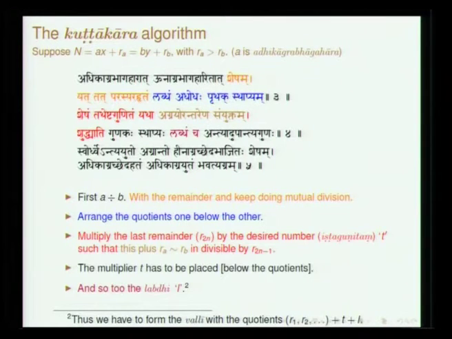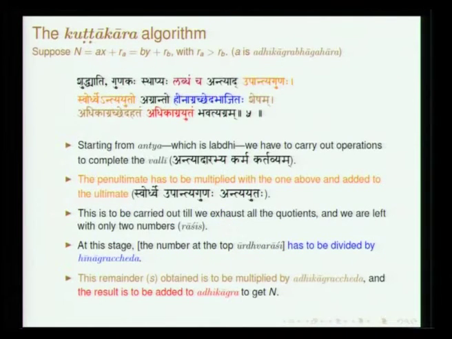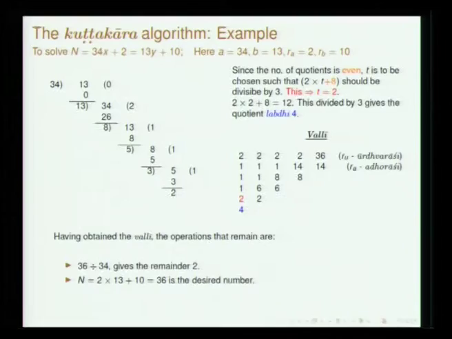Then he says that gunaka, whichever is the multiplier, ishta has to be placed below. Labdhancha means that when this is divided, whatever be the quotient, that is called labdhi, that also has to be placed. And then sthapyam upantya gunaha. So, having placed this valli one below the other, for instance if we see this problem, 2 1 1 1 2 4. So, 2 is the ishta and 4 is the labdhi. So, 2 1 1 1, these are the quotients and they are placed one below the other.